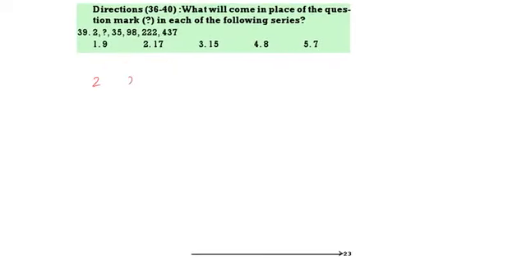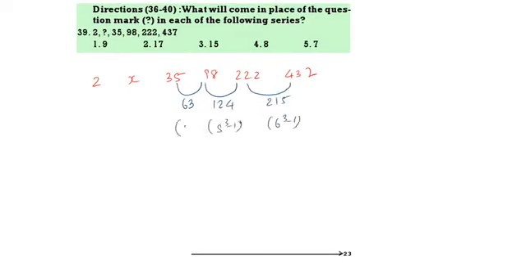2, question mark, 35, 98, 222, 437. Now 35 to become 98, 63. 98 to become 222, that is 124. 222 to become 437, that is 215. This is 6 cube minus 1. This is 5 cube minus 1. This is 4 cube minus 1. This will be 2 cube minus 1, that is 7. What is 2 plus 7? 9. 9 is the correct answer. Next question.